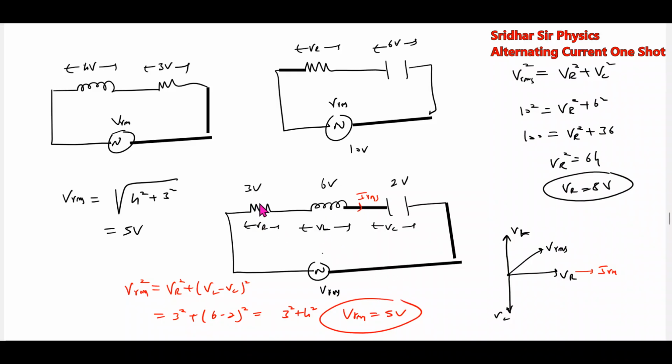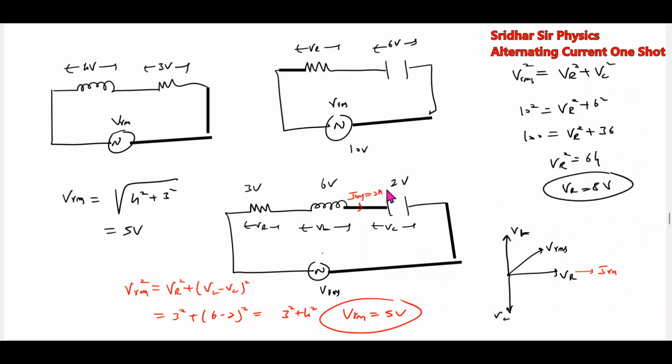You should not add up 3 plus 6 again, that's wrong. It's also wrong to do 3 squared plus 6 squared plus 2 squared. No. It is (6 minus 2) whole squared plus 3 squared. This will be V_RMS, and now applying Ohm's law across the individual elements. Suppose here I_RMS equals 2 ampere current. How much is I_RMS? 2 ampere.